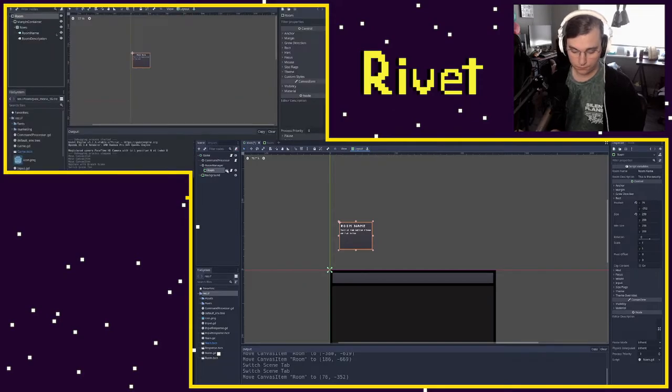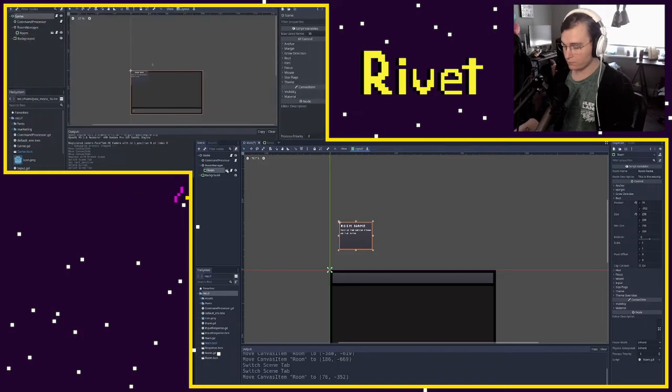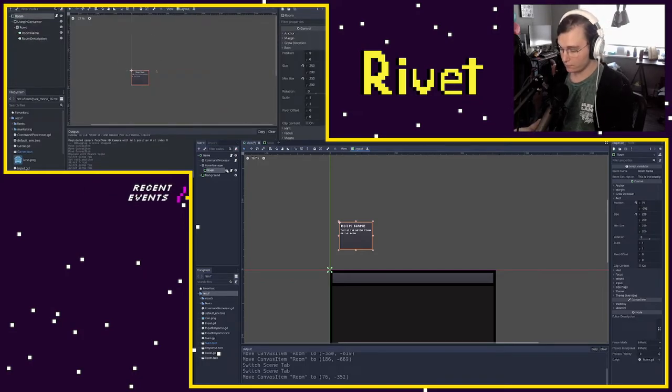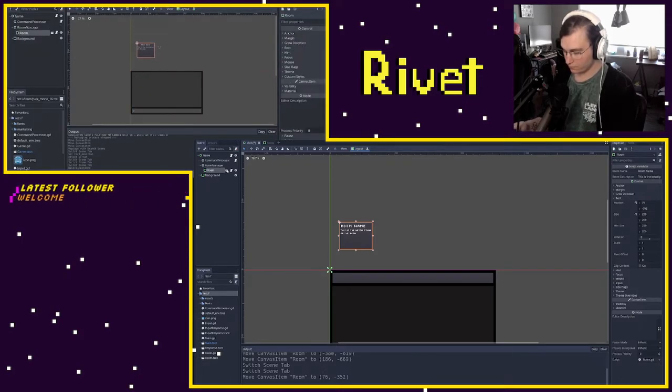So I'll do that. Then I'll open up our room scene here. And I'm just going to restore its rect position to the default. And I'm going to add a script here so that all of our rooms will have it. It's just going to be room GD, and we'll be good to go. Since I reset the position on our base room scene, I'm going to need to drag this one up somewhere else over here so it's not back at 0, 0, since the position got reset.